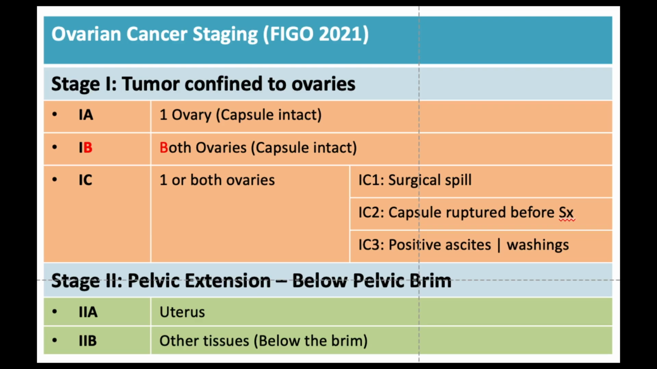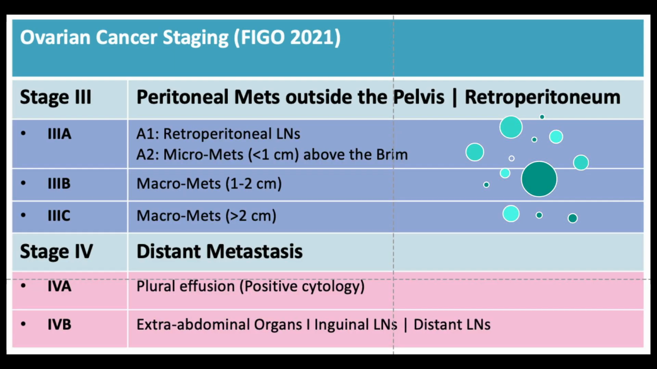Like in 1C1, if there is surgical spill, there was no tumor before, but during surgery it spilled outside. C2 means capsule was ruptured even before the surgery. And stage 1C3 means peritoneal washings or the ascitic fluid that you have collected during the surgery has shown malignant cells. By now, you would have learned that stage 3 in almost all gynecological cancer stands for lymph node involvement.